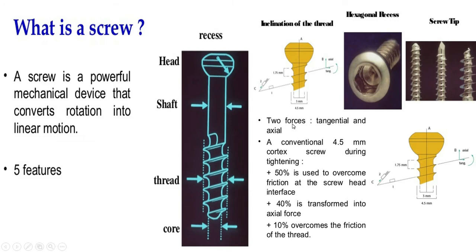There are two factors, one is tangential and one is axial, and 50% of this force is used to overcome the friction at the screw head interface. 40% of the force is transformed into the axial force, and 10% of the force is used to overcome the friction of the thread.